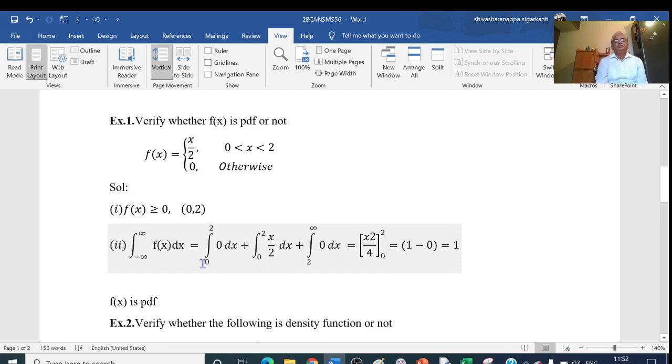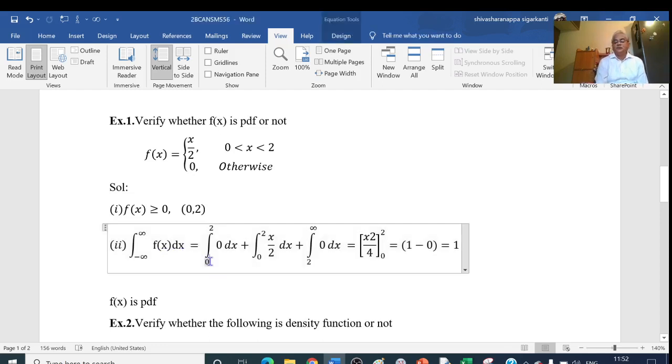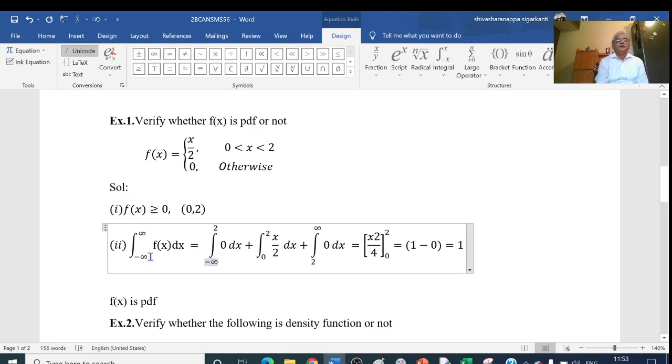The interval minus infinity to plus infinity can be split as minus infinity to 0, 0 to 2, and then 2 to infinity.